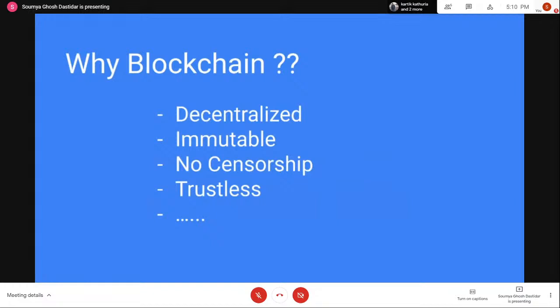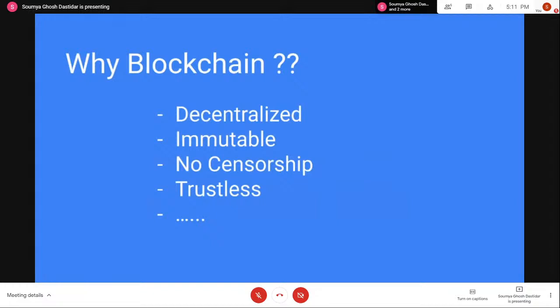For example, on Twitter, if you post something and it is deemed inappropriate, it will be censored by Twitter. They can do it because they have the central authority of the whole system, but in a decentralized system, there is no one who can do that. So these are the features of why blockchain might be useful in some systems.